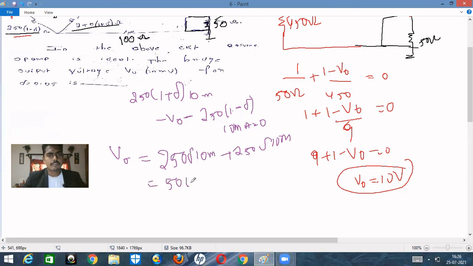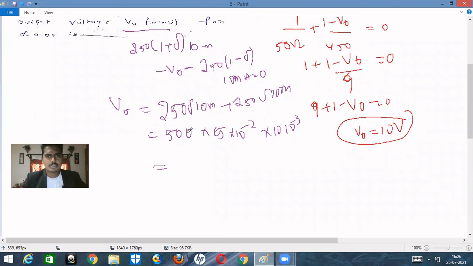250 plus 250 will give 500 into delta. What is delta? It is nothing but 0.05, that is 5 into 10 power minus 2, into 10 milli, right? So therefore 10 into 10 power minus 3. Isn't it? We are asked for the answer in milli only. Okay, no problem for that.